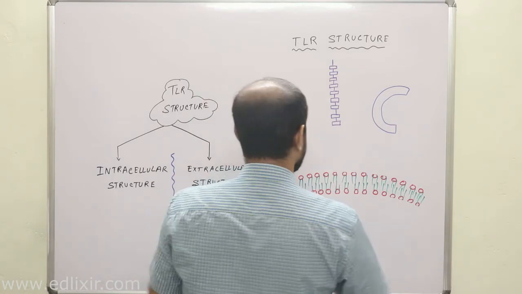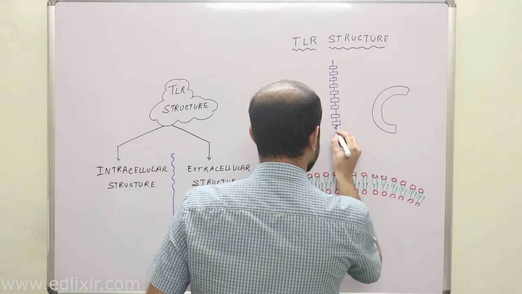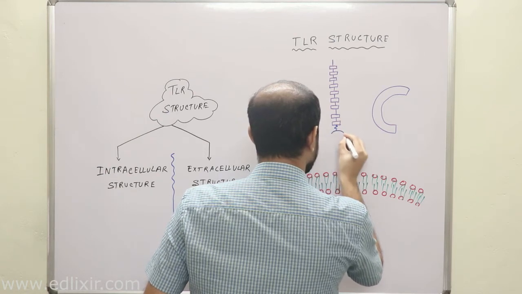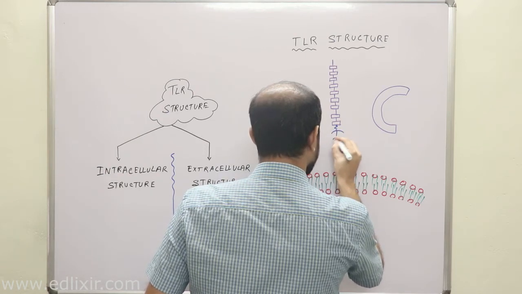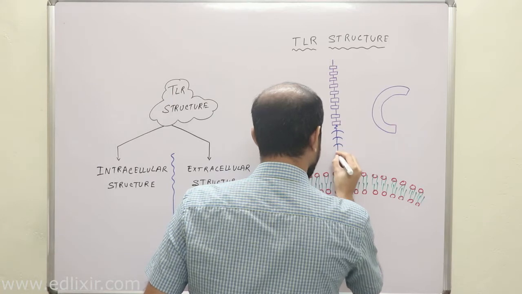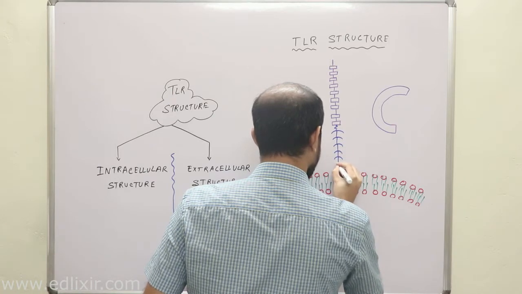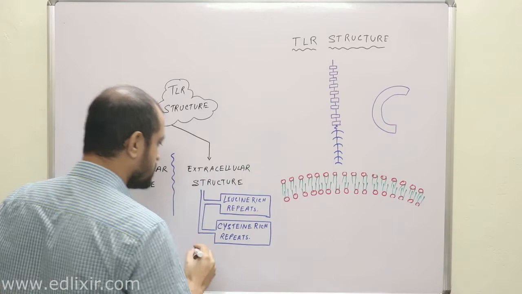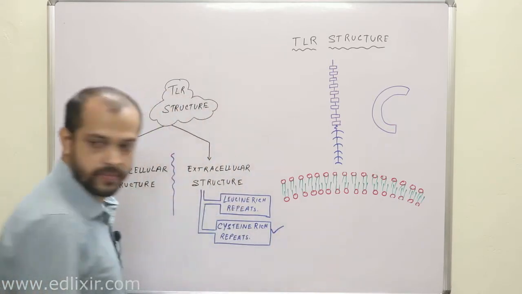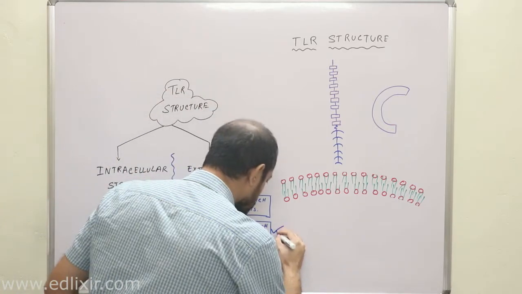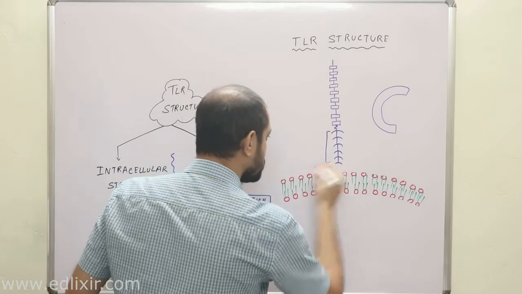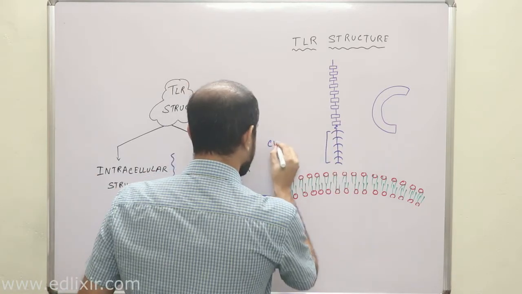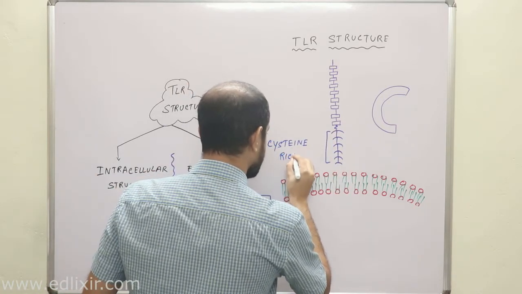Very important thing now you will have to understand is this. After that, we will be having these structures. These are nothing but your cysteine rich residues. Clear? These blue colored ones are your cysteine rich residues.